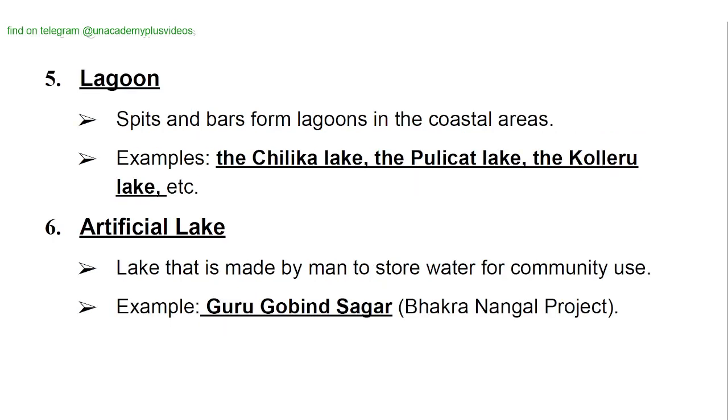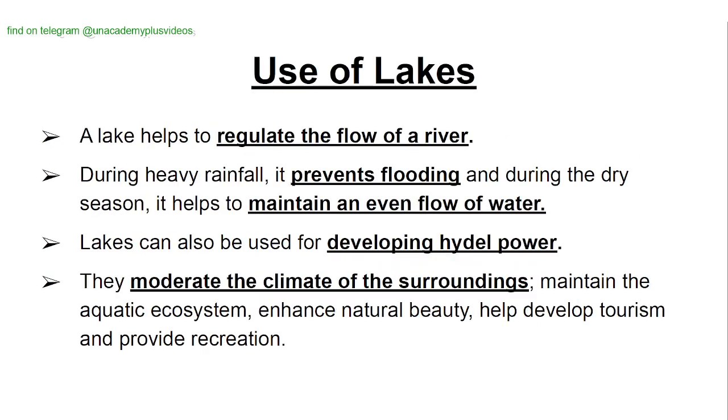Lagoon. Spits and bars form lagoons in the coastal areas. Examples: the Chilika Lake, the Pulicat Lake, and the Kolleru Lake are examples of lagoons. Artificial lake. A lake that is made by man to store water for community use. Example: Guru Gobind Sagar, Bhakra Nangal project.